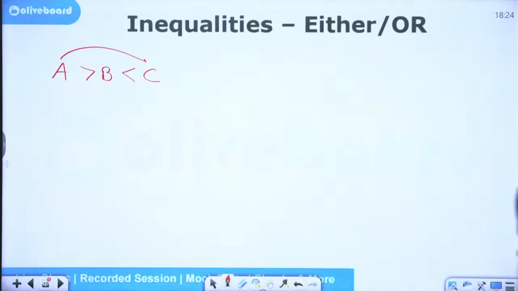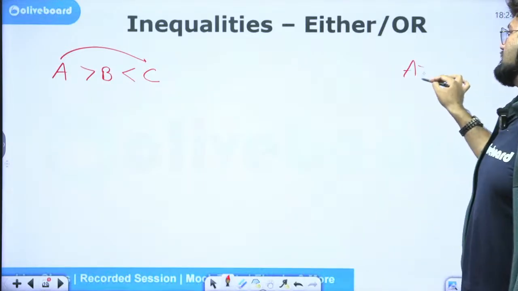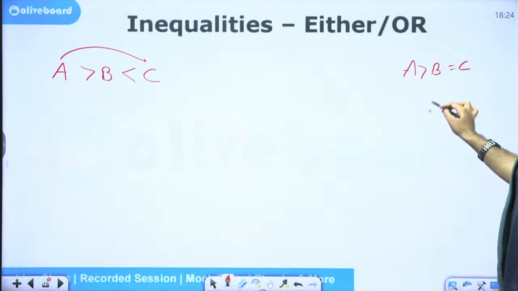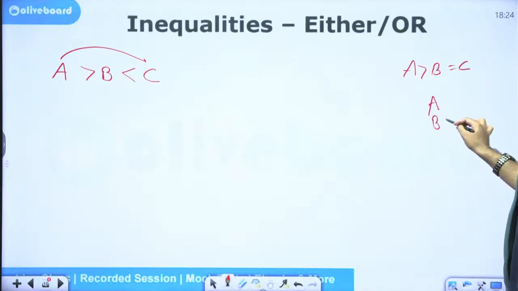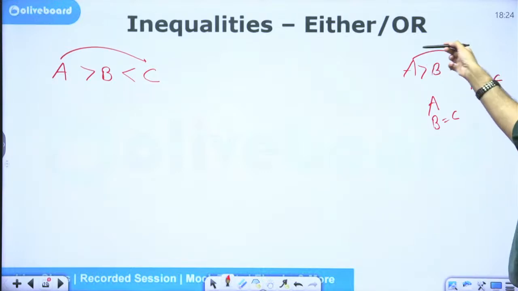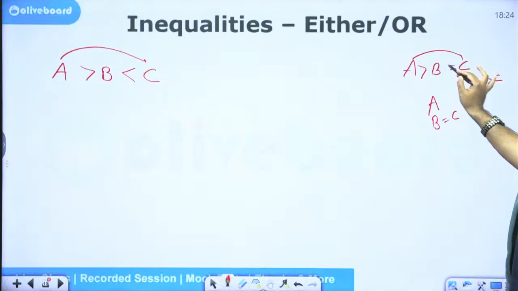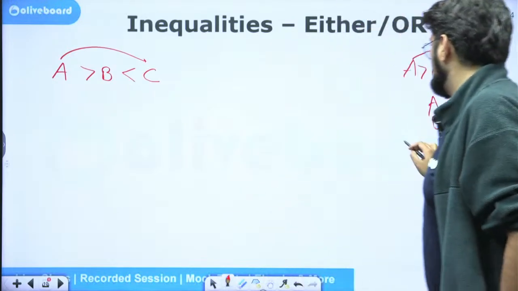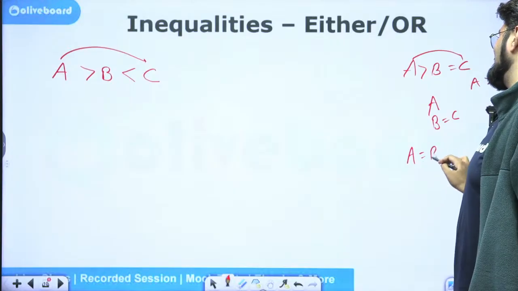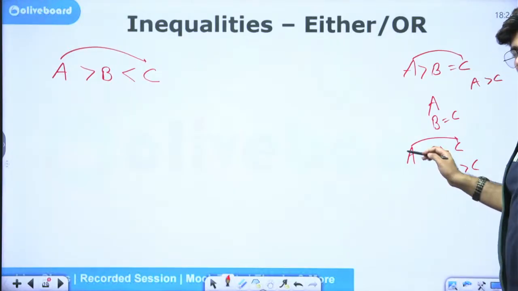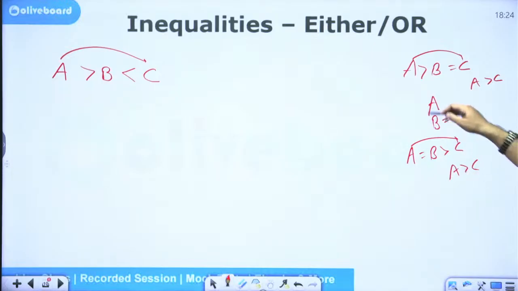The reason for this is, if I am saying A is greater than B is equal to C, I can arrange it manually as A is greater than B and B is equal to C. A will also be greater than C. So what will be the relation between A and C? It will be greater only. So rather than understanding it like this, we have just learned to eliminate equal to. Equal to will always be eliminated, no matter where it will be. Even if it is like this, A equal to B greater than C, even now A will be greater than C only. Equal to will be dropped no matter where it is coming. Okay.